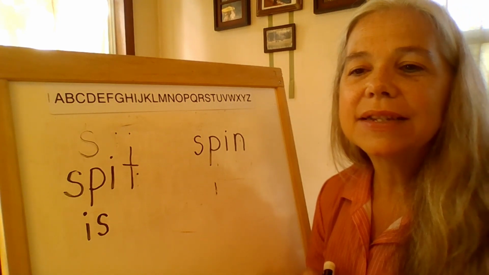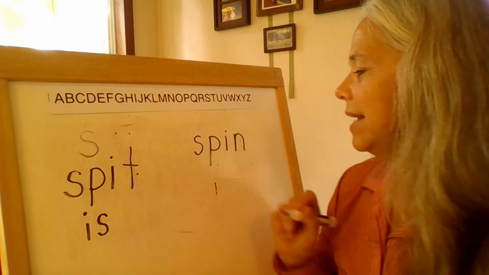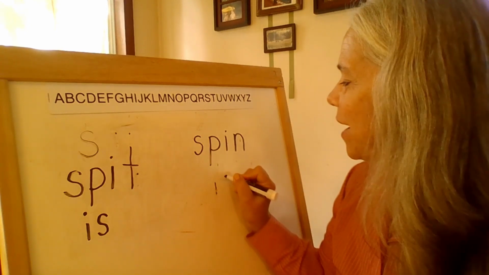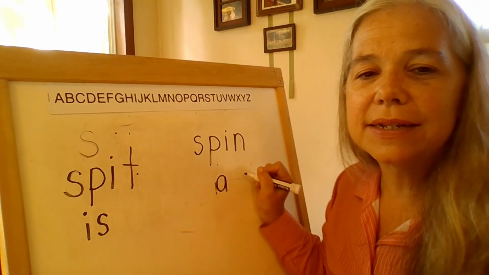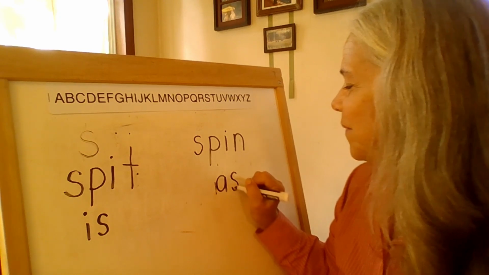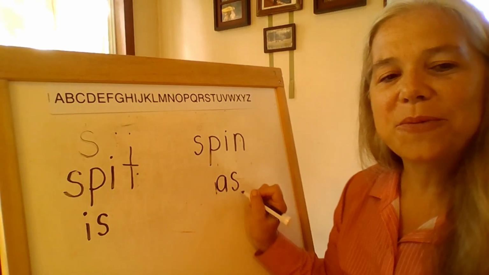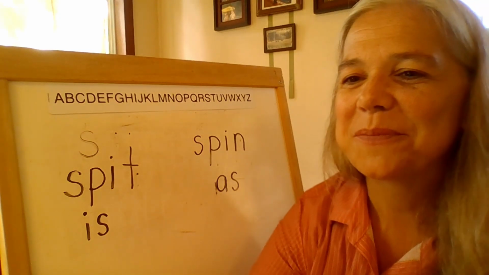Repeat the word. Say it slowly. Z. Let's write it down. What's the I sound? Correct. It's our A. And what is the Z? Yes, it's an S. It's our voiced S sound. Read that word. As. Very good job.